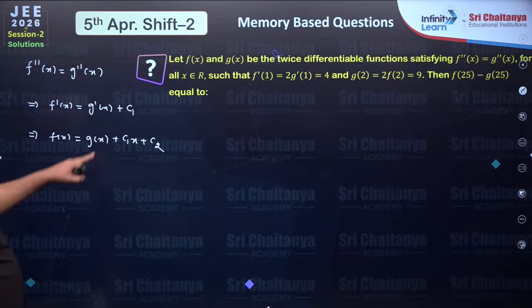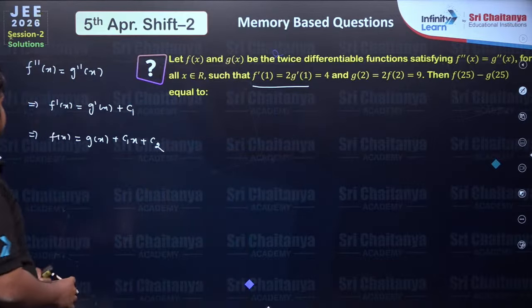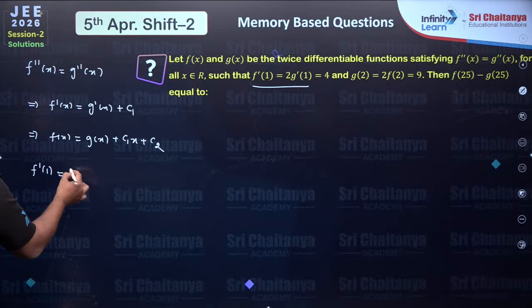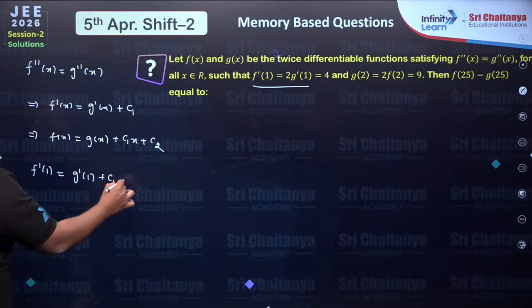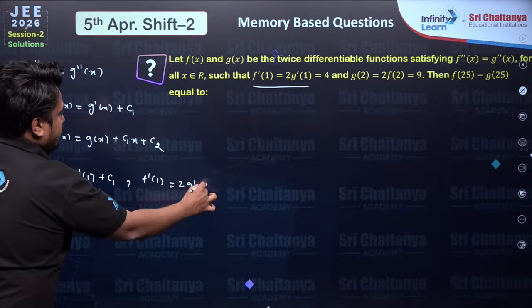To find these constants, we will be given some conditions. The first condition is f'(1) = 2g'(1). f'(1) is equal to g'(1) + c1, and we have f'(1) equal to 2 times g'(1).